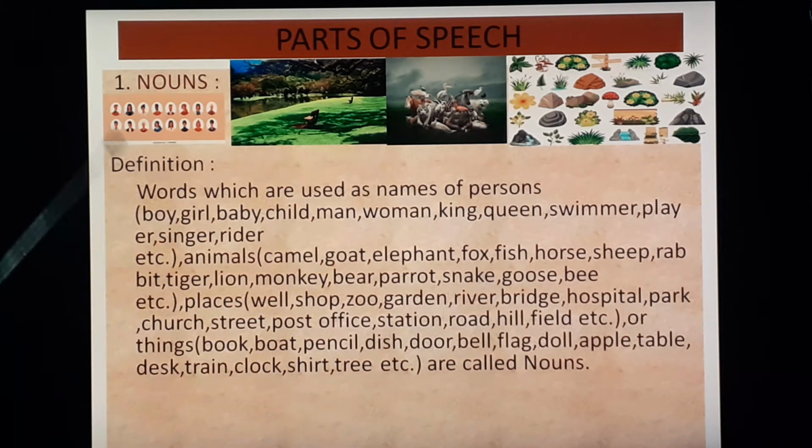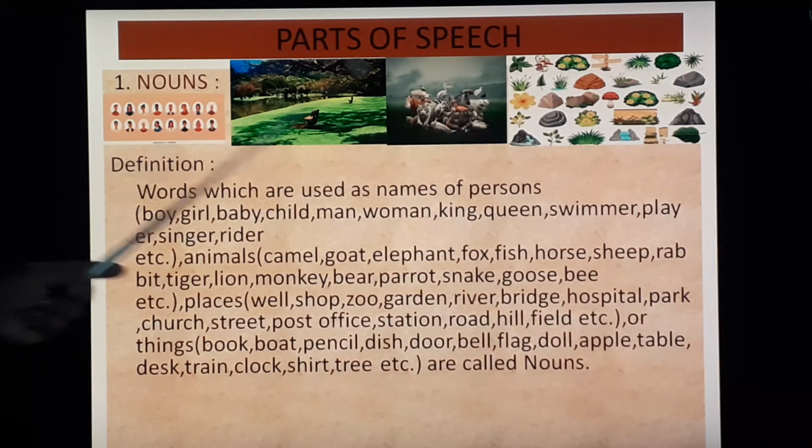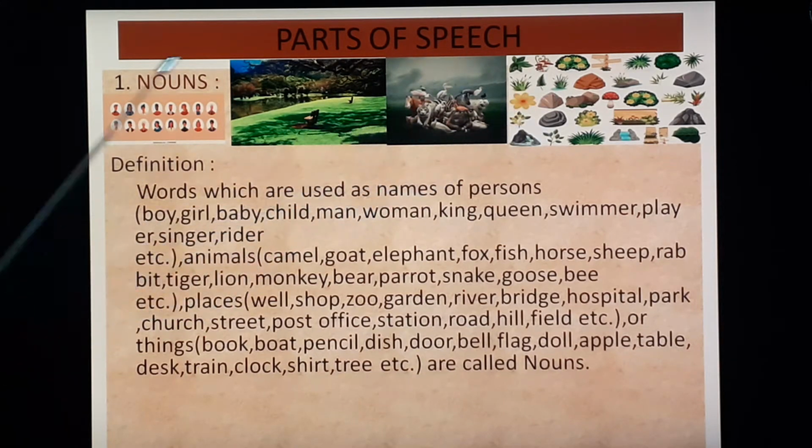So in short, name of person, place, animal or thing is called noun.